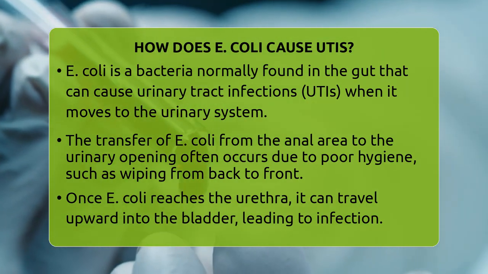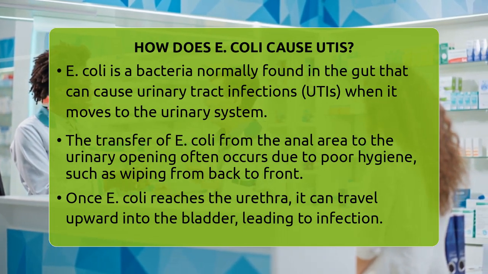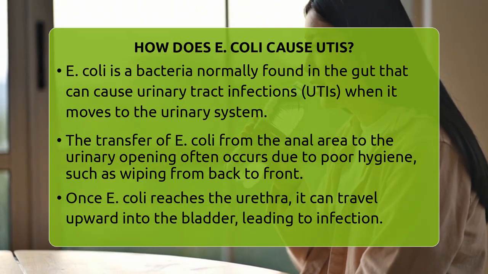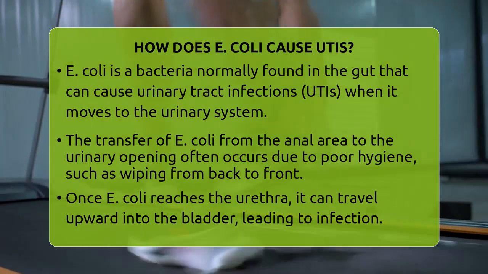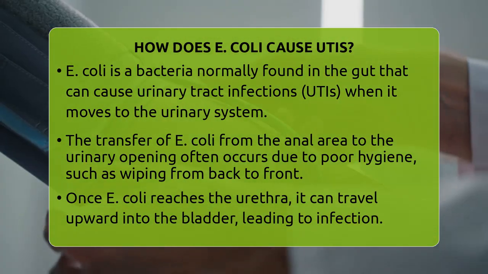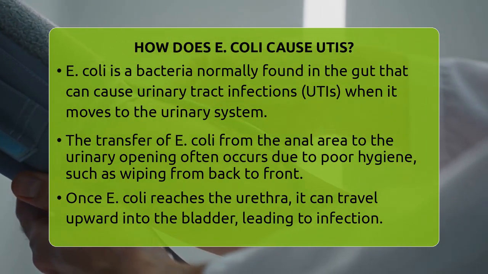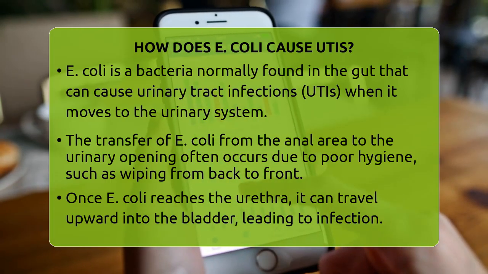E. coli is a normal bacteria that lives in your intestines and usually doesn't cause any problems. But if some of these bacteria get transferred from your anal area to your urinary opening, they can cause trouble. This transfer often happens if hygiene habits aren't ideal, like wiping from back to front after using the bathroom. Once E. coli reaches the urethra, the tube that carries urine out of your body, it can travel upward into your bladder.